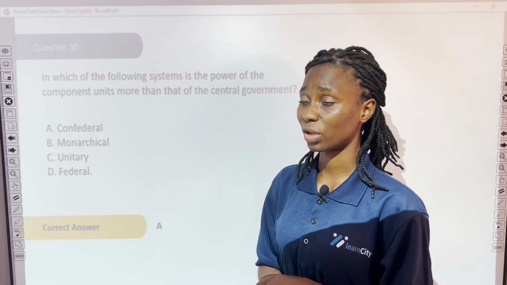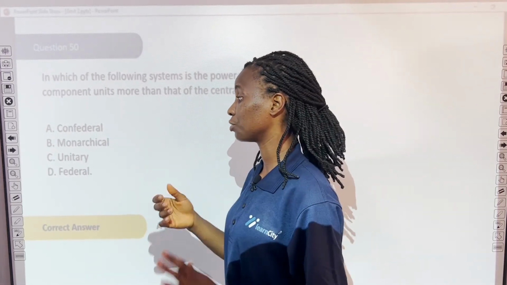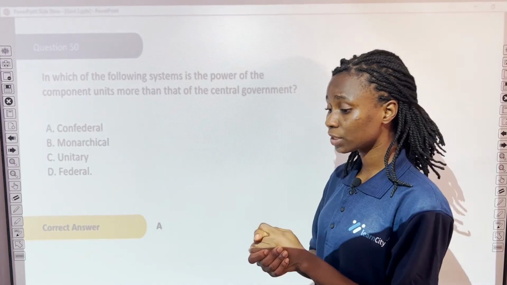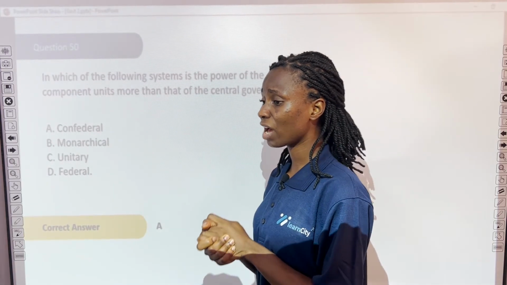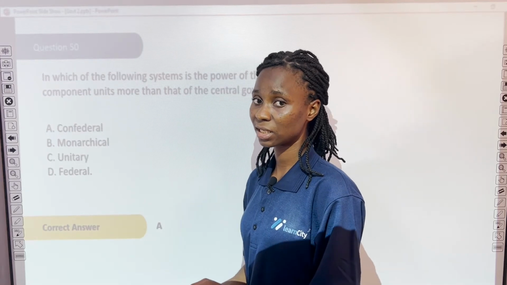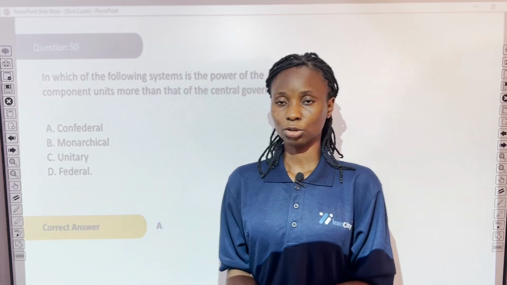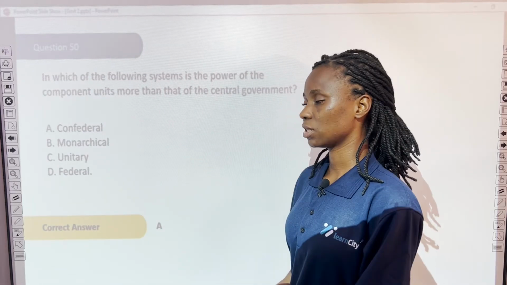We have the federal, we have the confederal, we have the monarchical, we have the unitary, and so on. Now, a quick run. In the federal system of government, we have the federal and the states, with the federal exercising authority over the states and the local governments.